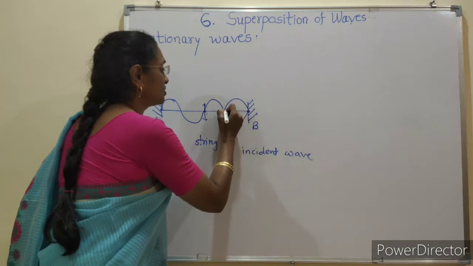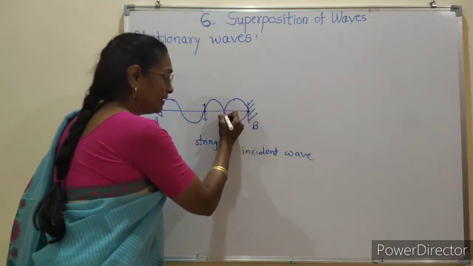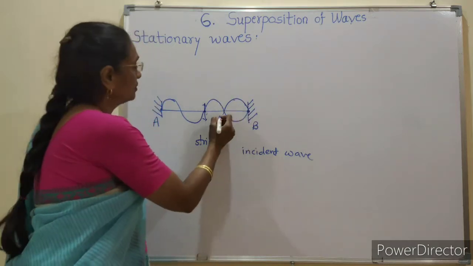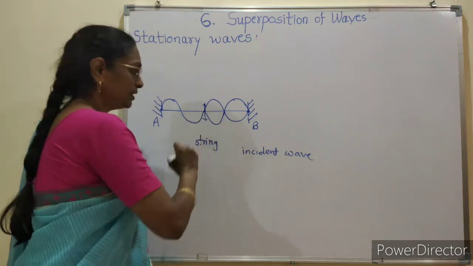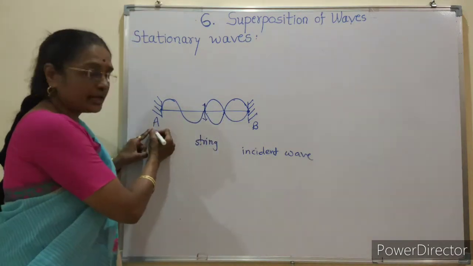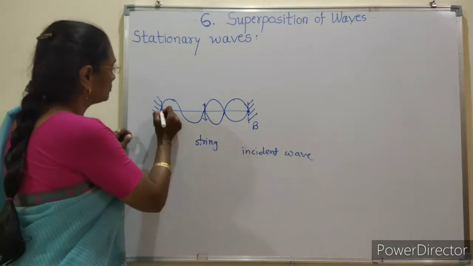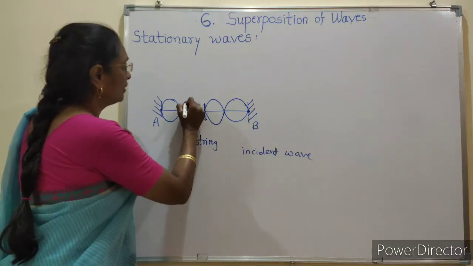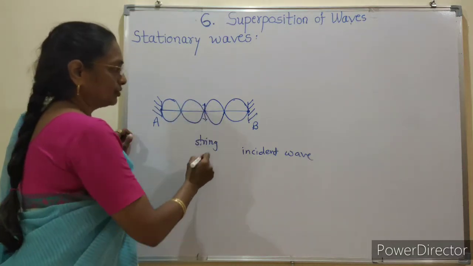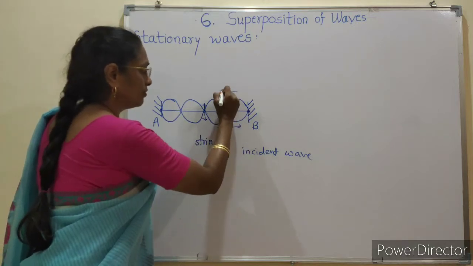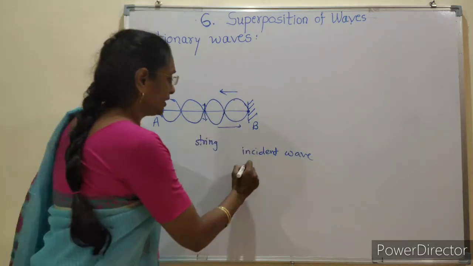So this crest, this trough is reflected as crest in this way. Similarly, at the point A, this crest is reflected as trough, like this. So one wave is incident, and the other wave is reflected.